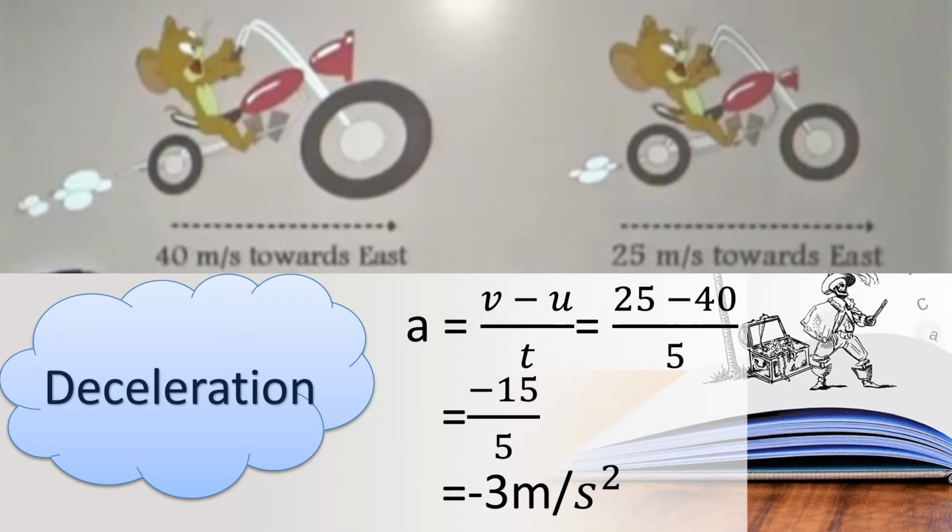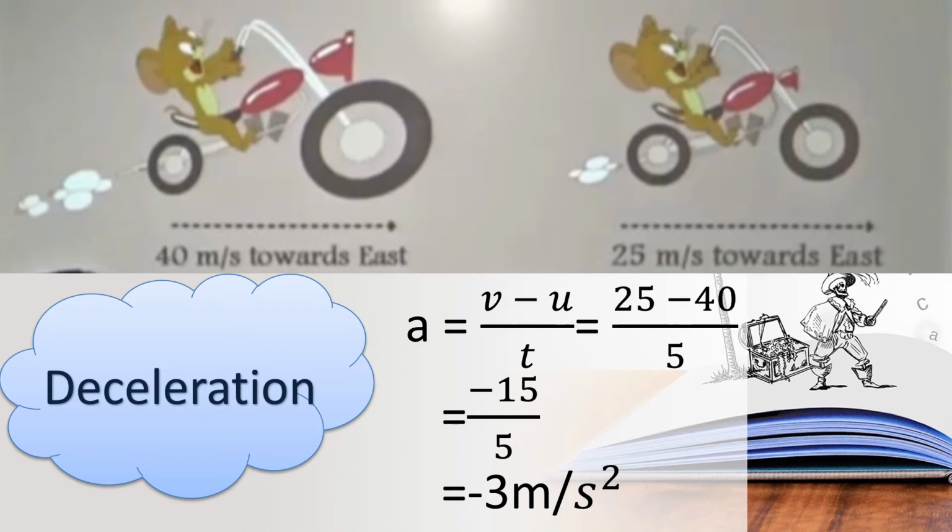Can you all understand? What is meant by deceleration or retardation? When the velocity of a body decreases, it has a negative acceleration. That is called retardation or deceleration. Okay, children? When the velocity of a body decreases, it has a negative acceleration. We can call it retardation or deceleration. Okay, children? Can you all understand?